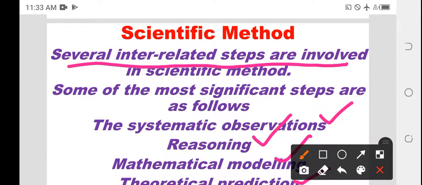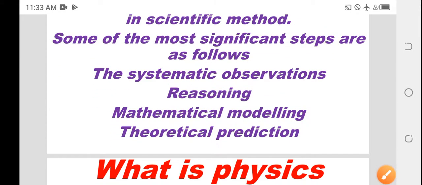The scientific method has several interrelated steps. Of these, a few are systematic observation, reasoning, mathematical modeling, theoretical prediction. These are a few of the steps involved in the scientific method.